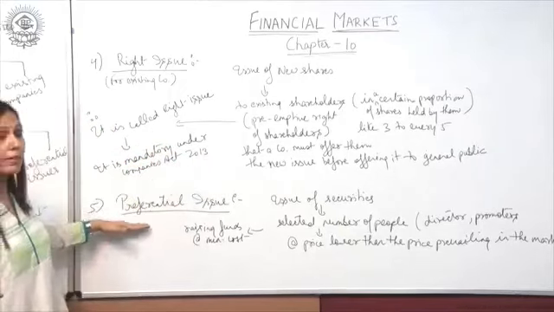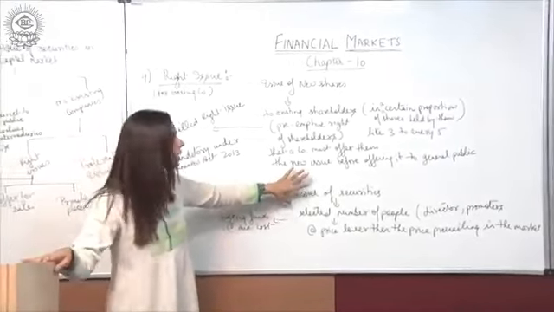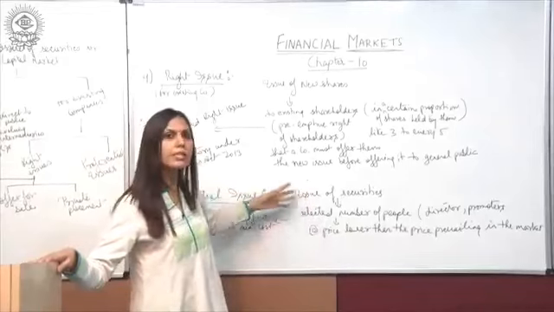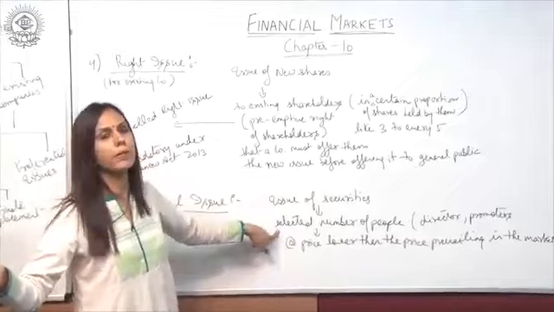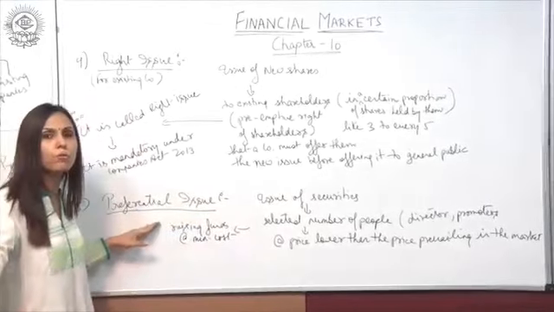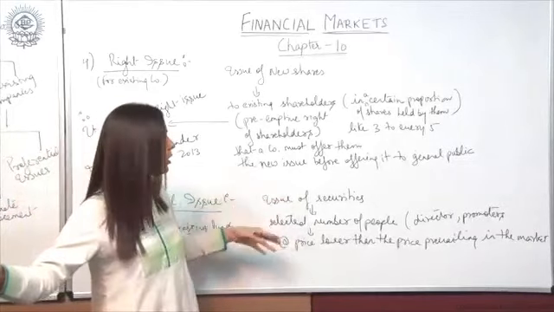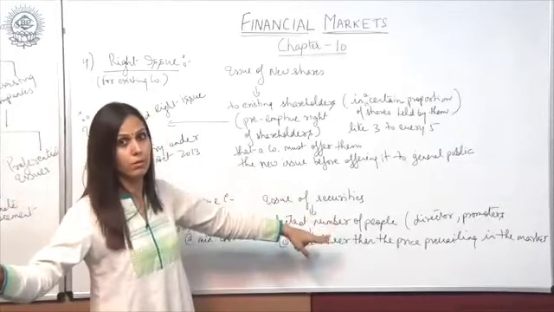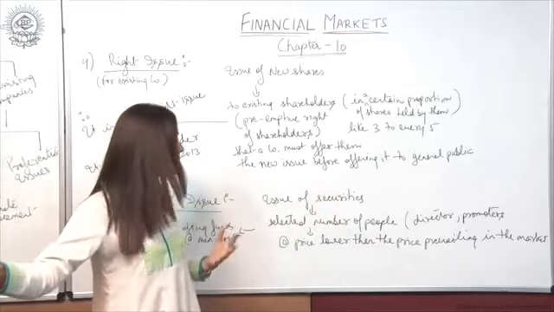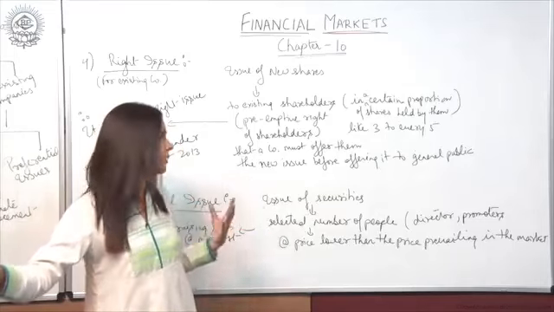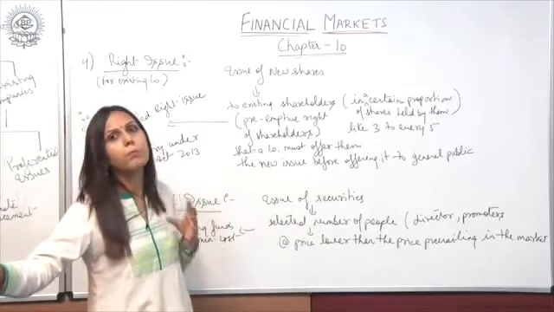The fifth method is preferential issue. In this, securities are issued by a company to a selected number of people. This is also a method used by an existing company. The selected number of people may be directors or promoters, and the new shares are given at a price lower than the price prevailing in the market.